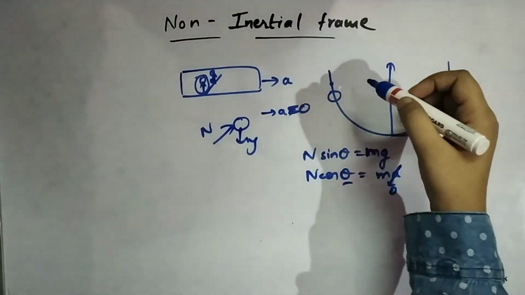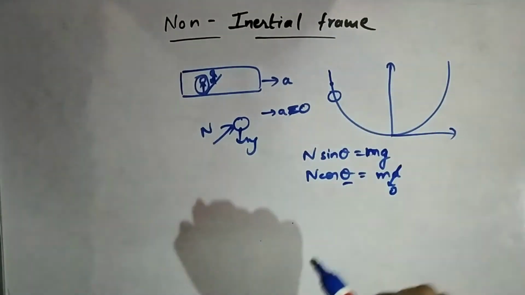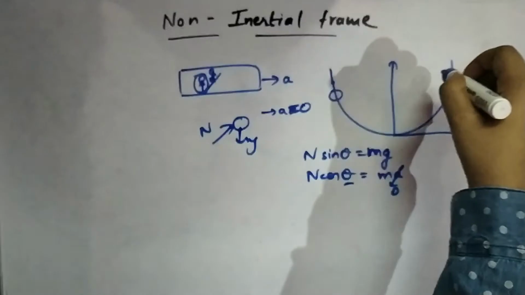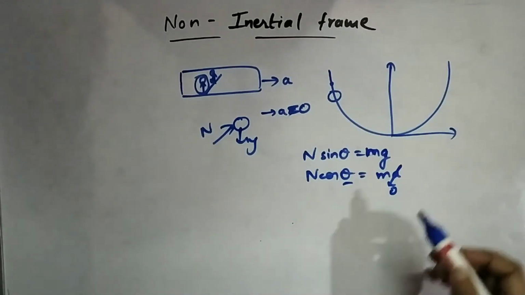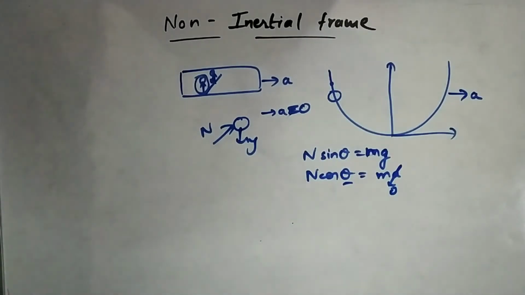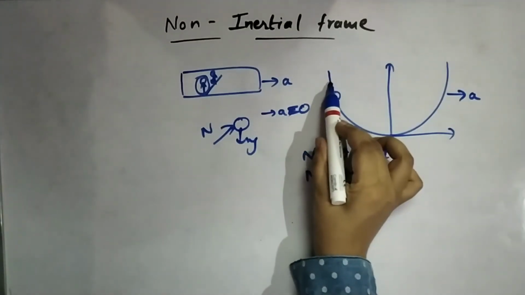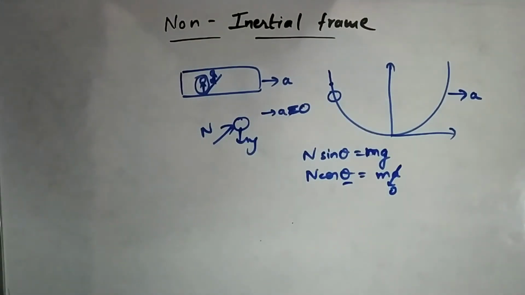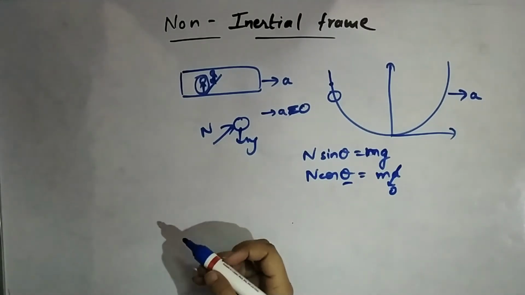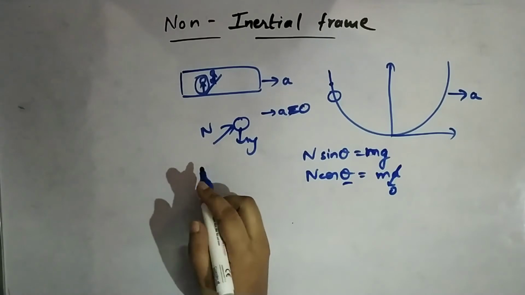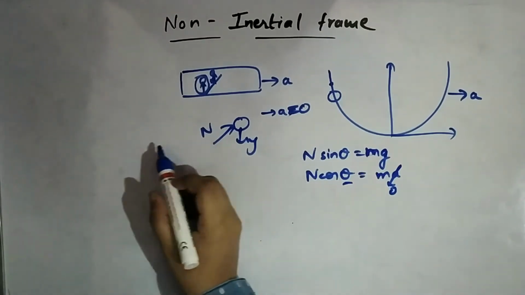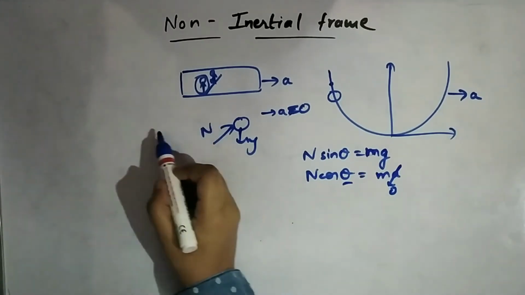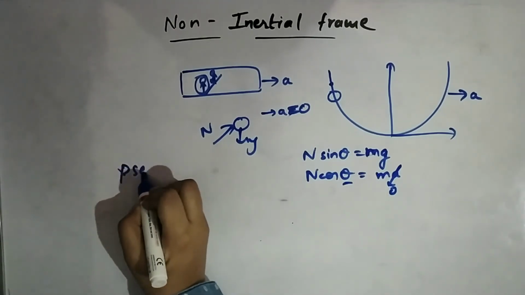The flaw is in our approach of taking this thing as an inertial frame, taking this wire as an inertial frame. This wire cannot be an inertial frame since it's moving with some acceleration a, right? So this point is also moving with acceleration a. So we cannot take this as an inertial frame. So how do we solve it? We just have a method. We don't say that such a thing exists or something, but we just have a method. Okay, what do we call it? We apply a pseudo force to it.